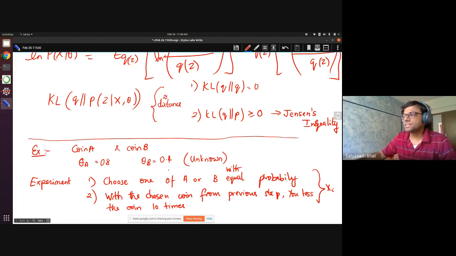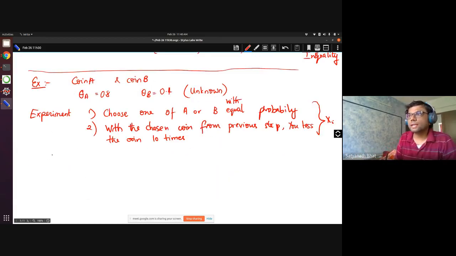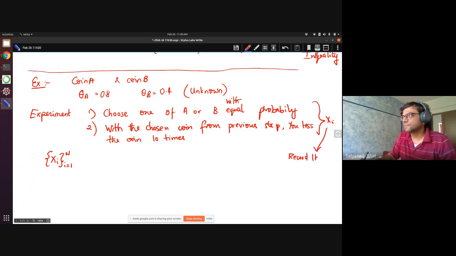You repeat this several times, then you will get X_i, i equal to 1 to N. Where X_i records the number of heads. Okay, so is the experiment clear?